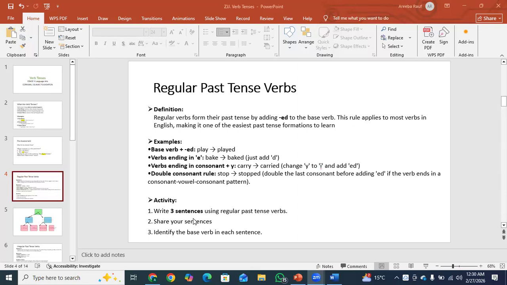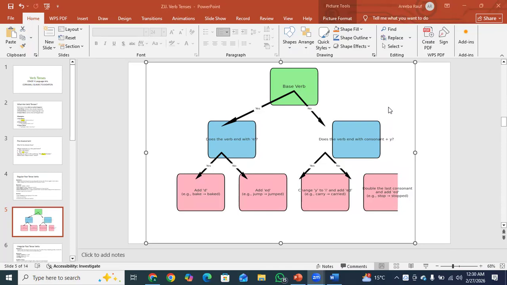Okay guys, this is your fun activity for the regular past tense verbs. Write three sentences using regular past tense verbs. Share your sentences and identify the base verb in each sentence. Okay? You have to do this assignment. The next one is a flow diagram.